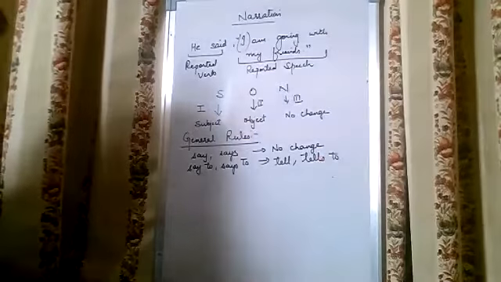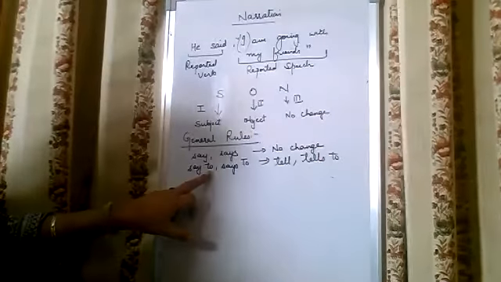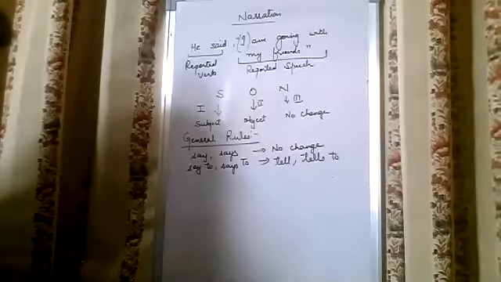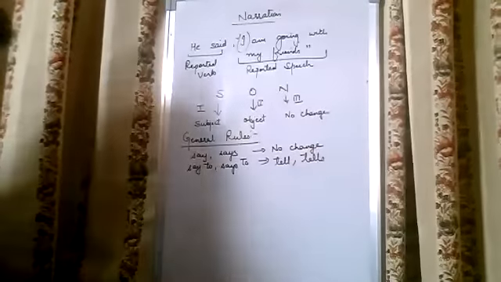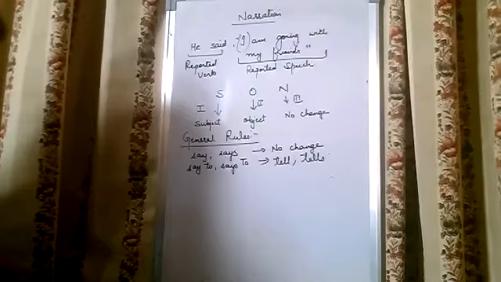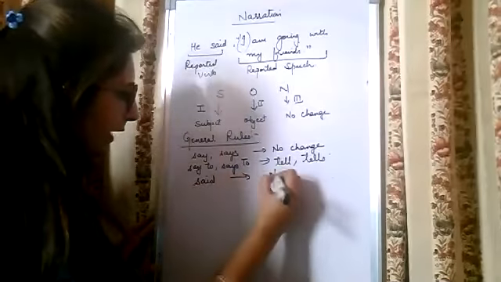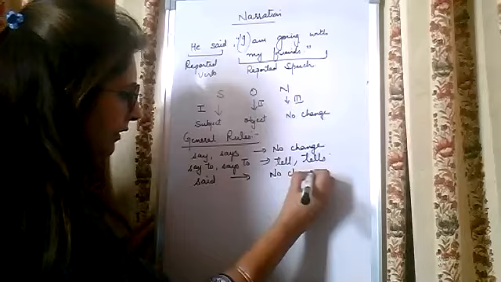Because "to" is there, this is the reason why say to changes to tell and says to changes to tells. Next, whenever there is said, there is no change.